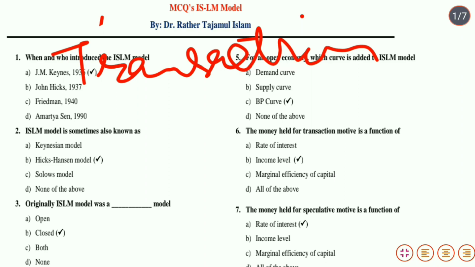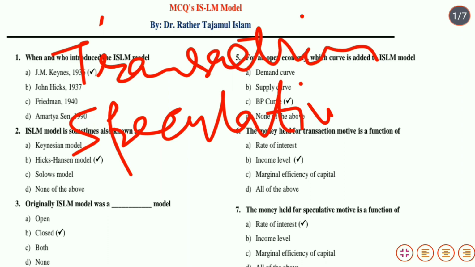Next, that is precautionary motive. Precautionary motive is the desire of people to hold cash balances for unforeseen contingencies. Next is speculative motive.